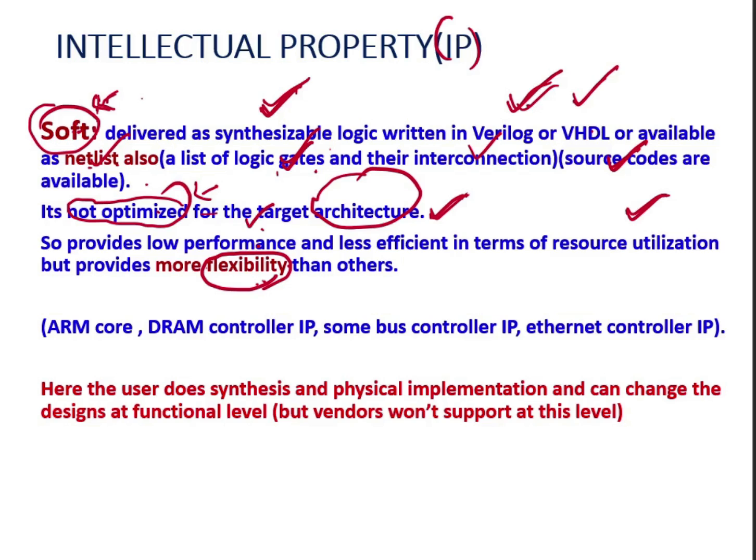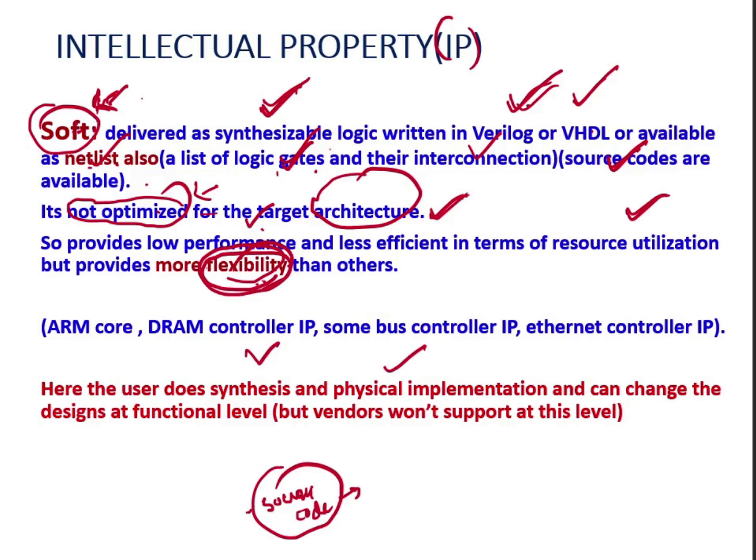Suppose someone bought the soft core IP. Bought soft core IP means they got the source code from the IP vendors. Then they will do synthesis, then physical implementation. So why more flexibility?